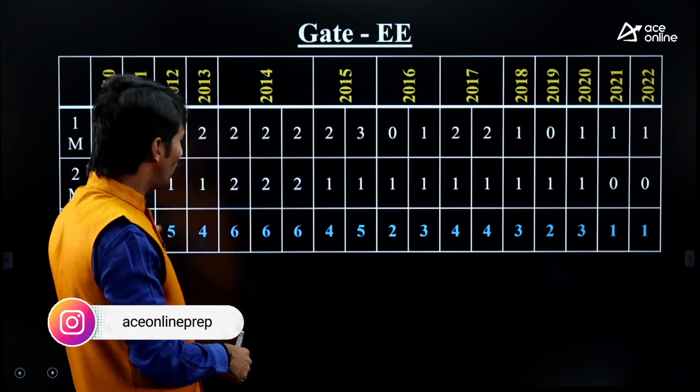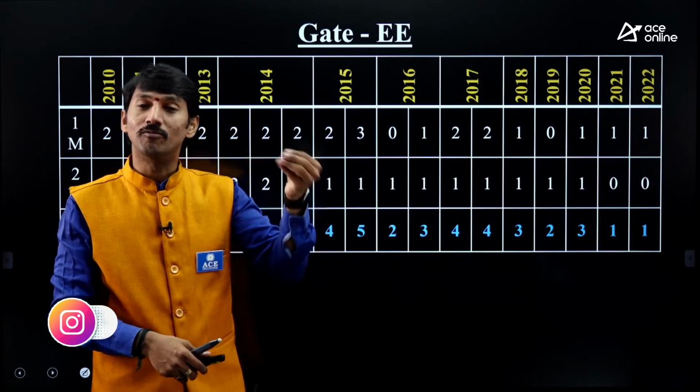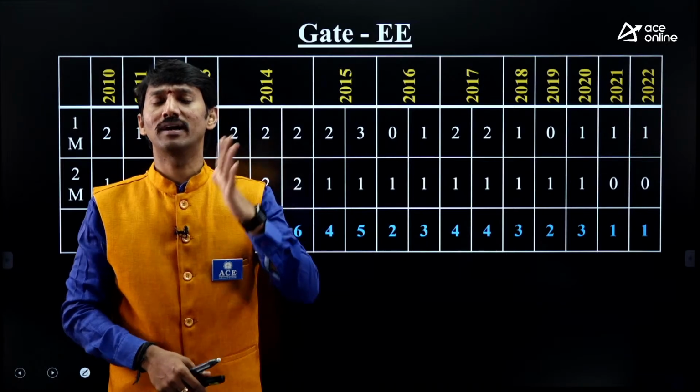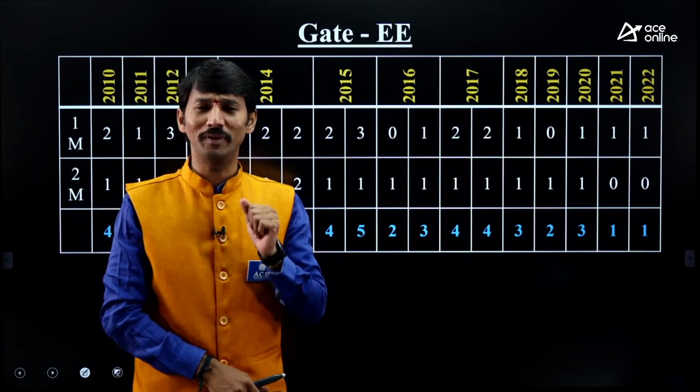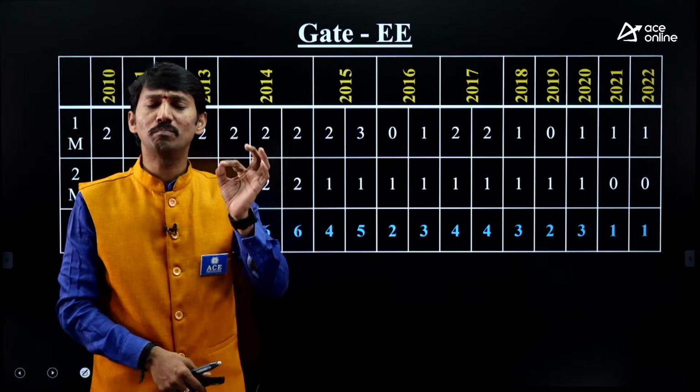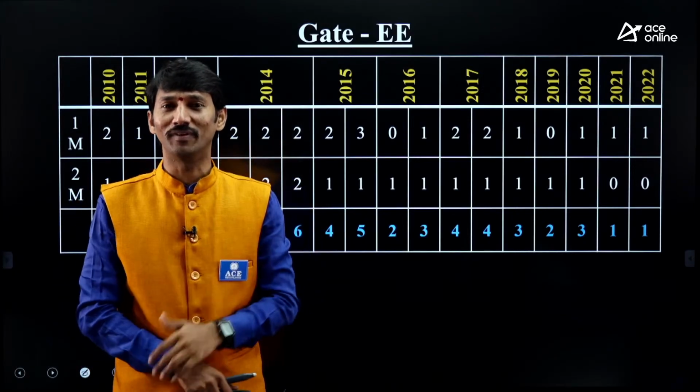By looking at this entire scenario, generally I say in the class that around 4 marks is the weightage. Openly speaking, whatever numbers I gave are purely measurement questions weightage.